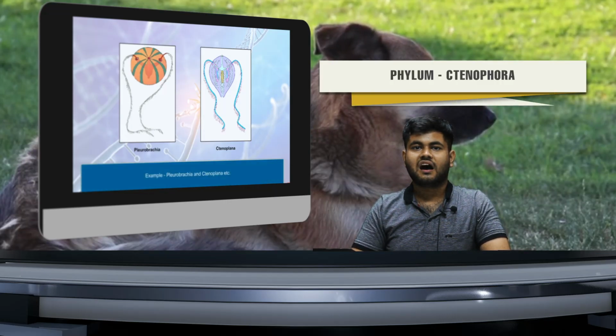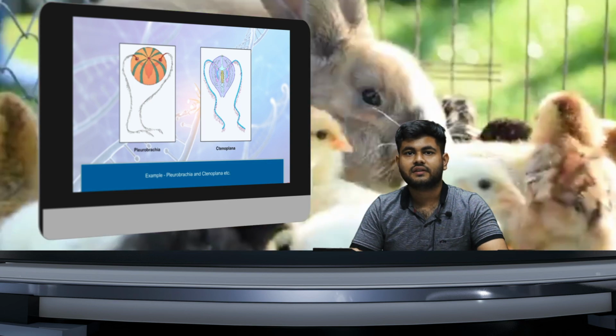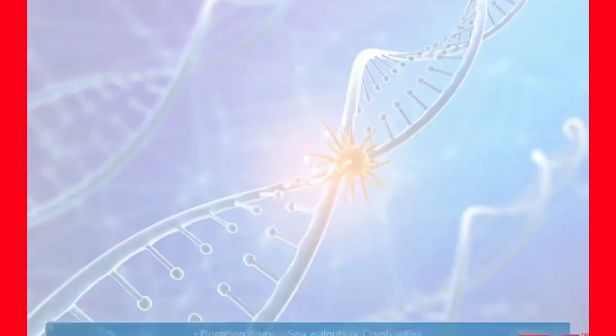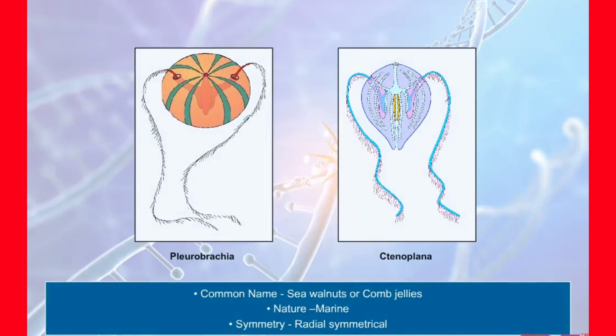So now, after studying about Coelenterata and seeing its features, next up we have is Ctenophora. So let's begin with Ctenophora now. Phylum Ctenophora. The members of phylum Ctenophora are also known as sea walnuts or comb jellies.